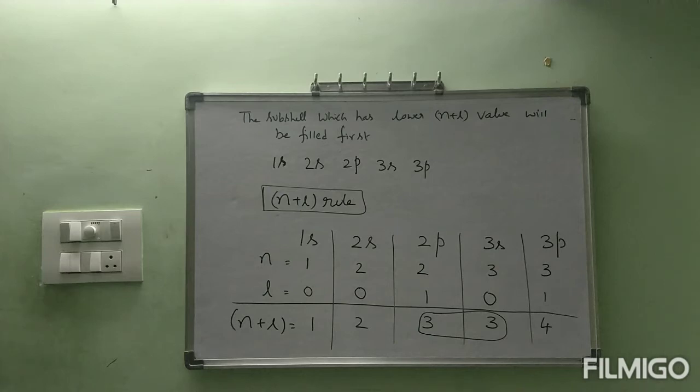After completion of that only, electrons will be entering into the next subshell. But if two subshells contain the same N plus L values, then we have to select the subshell with lower N value.